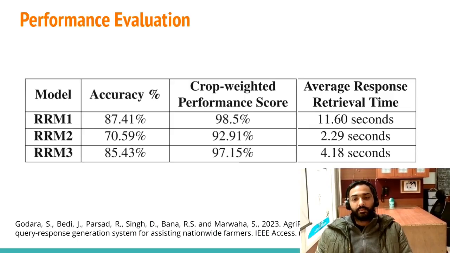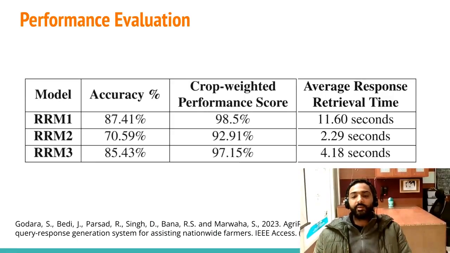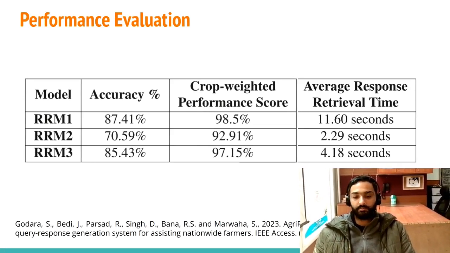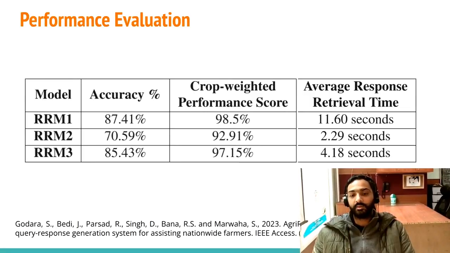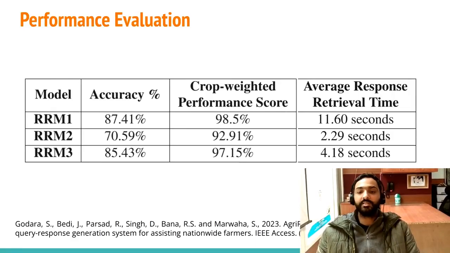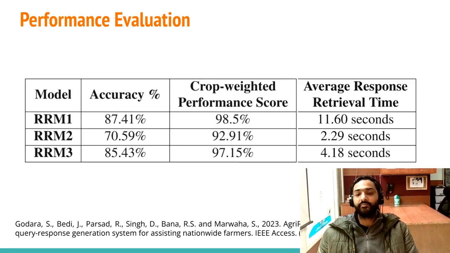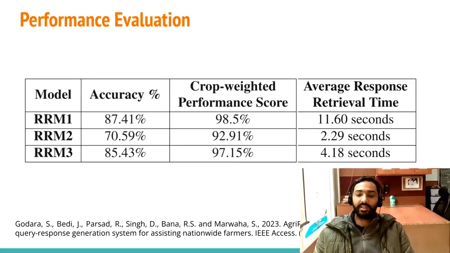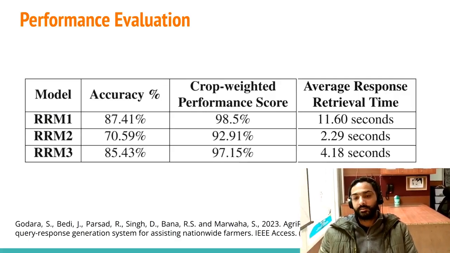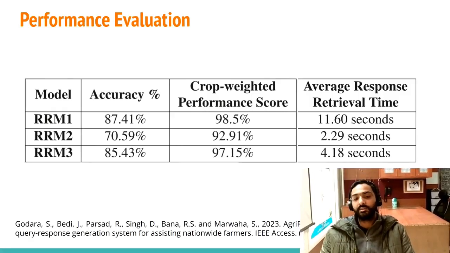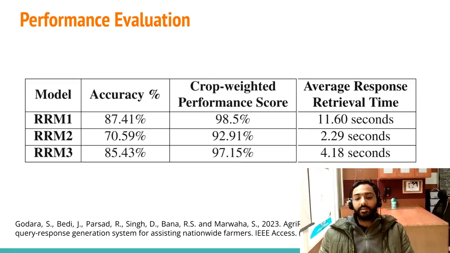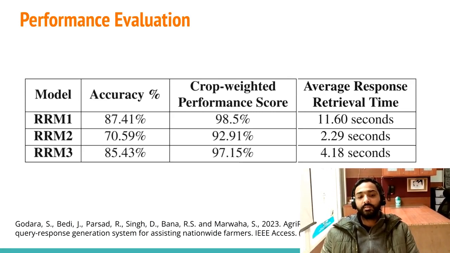On the system that we have developed, the response time was 11 seconds. It means when you give a question to the system, in the question you give two things, the crop and the disease you are asking about. The most relevant answers came in an average of 11.6 seconds. This was the average retrieval time in RRM1. So as we can see, the users have to wait a few seconds.